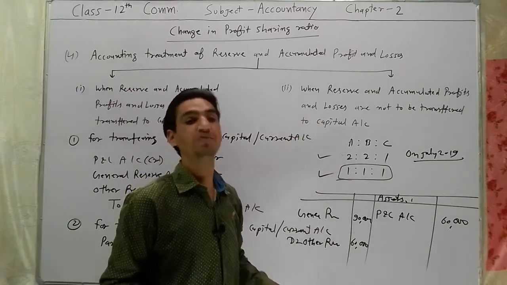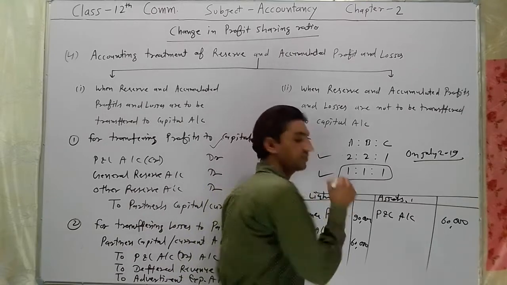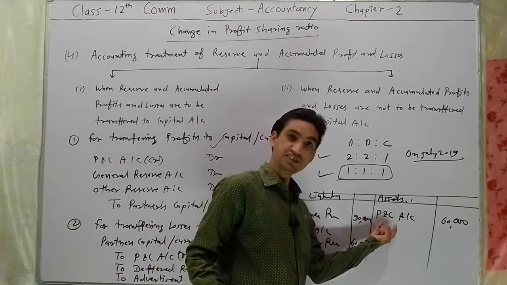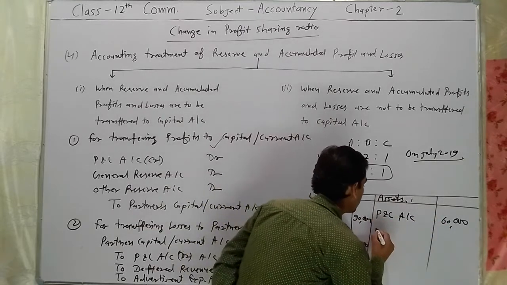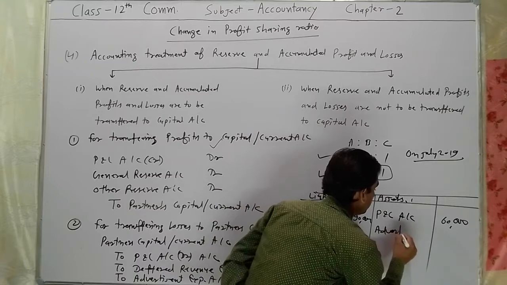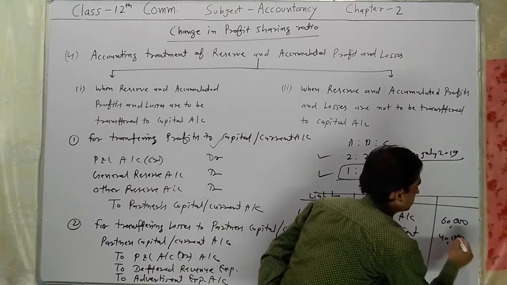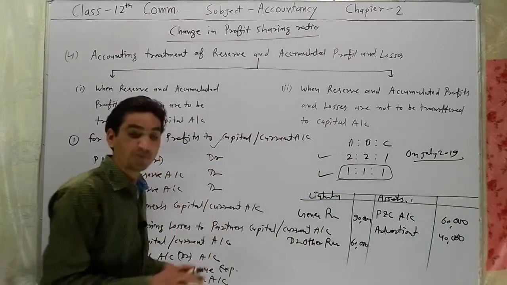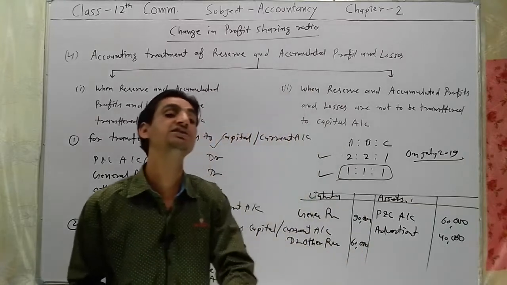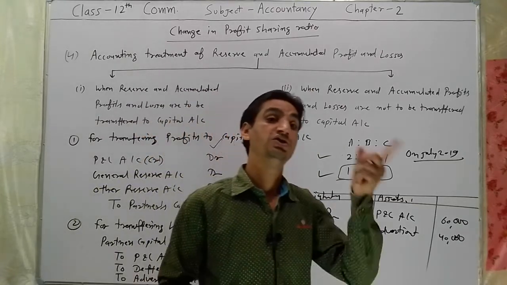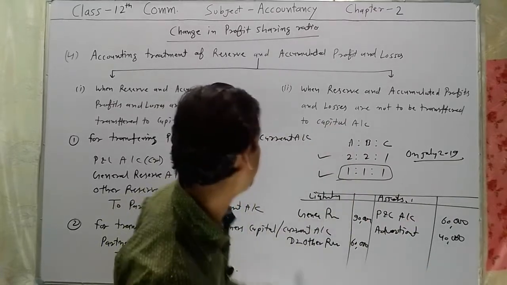These balances you have been given, profit and losses, in the balance sheet. This is the liability side. On the asset side, you have been given profit and loss account 60,000 and also advertisement rupees 40,000. Is it clear? Now pass the necessary journal entry, if these accounts are transferred to partners' capital account. So the entry will be